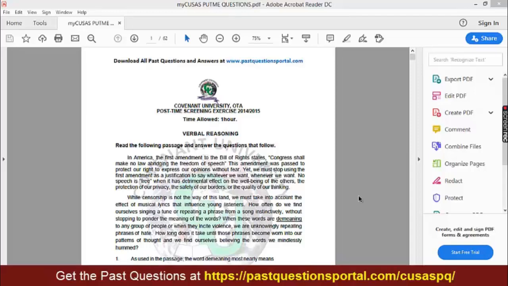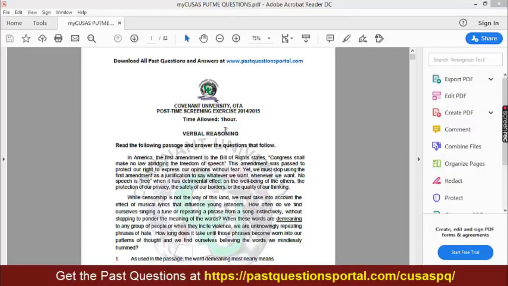So I just want to take you around the CUSAS model past questions. As you can see here, and as you should know, CUSAS is of two parts. One is the CBT and then the other one is the oral. So we have provided these model past questions for the CBT and for the oral interview. Now the CBT comprises of three subjects: verbal reasoning, quantitative reasoning, and civic education.